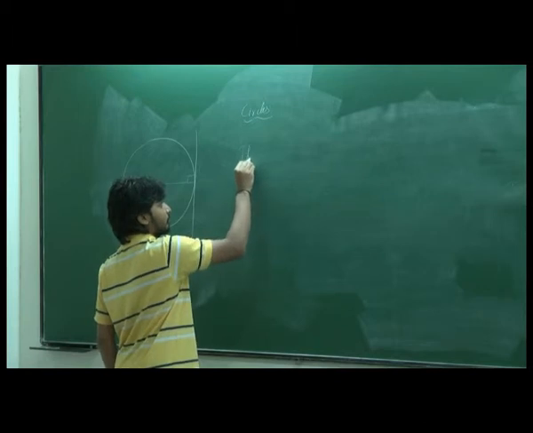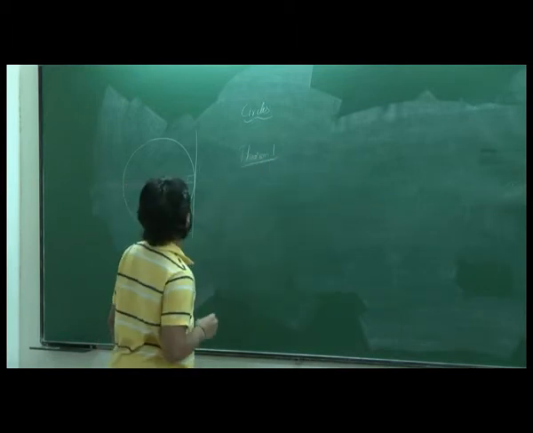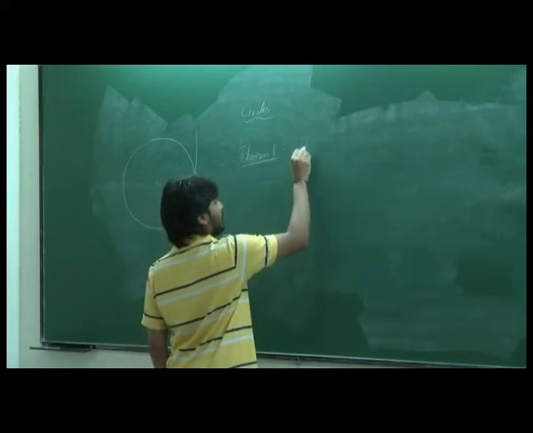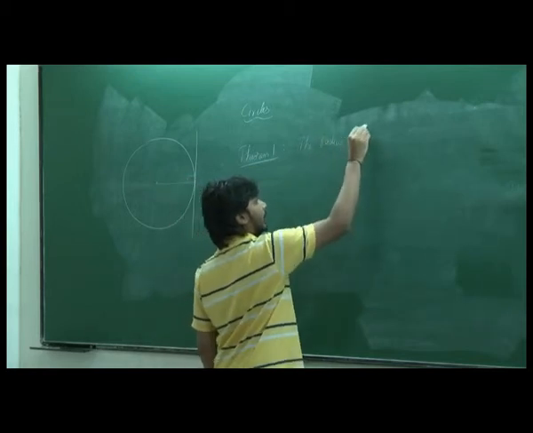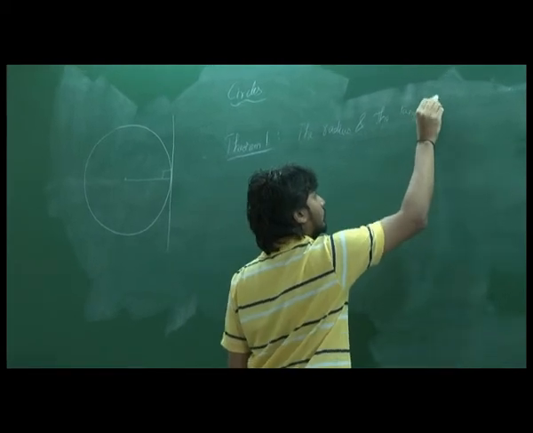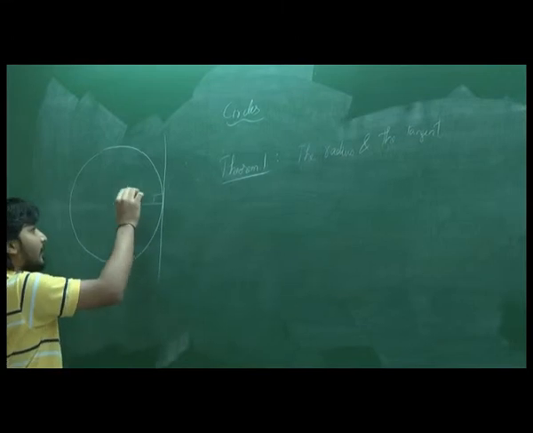This angle is 90 degrees, right? So that's our first theorem. The radius and the tangent, it's not just that. I can also draw the radius here, right?